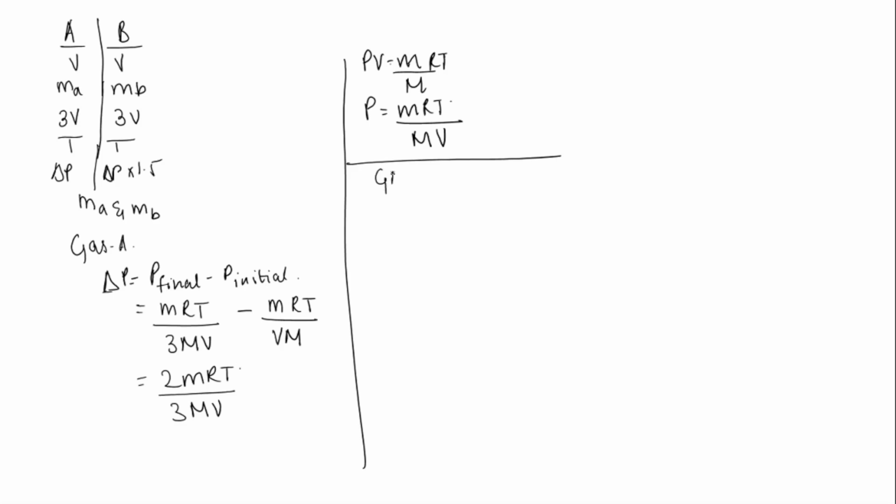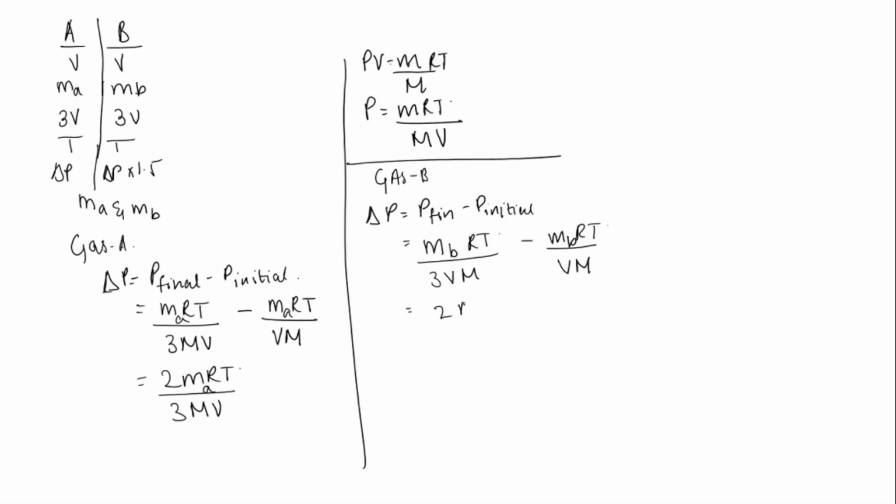And for gas B, delta P is equal to P final minus P initial. Its initial mass is Mb. R into the same temperature T, its final mass is also Mb, R into T, and the final volume is 3V and the molar mass is M, minus P initial, that is Mb RT by the initial volume V and molar mass M. So this is equal to 2 Mb RT by 3MV.